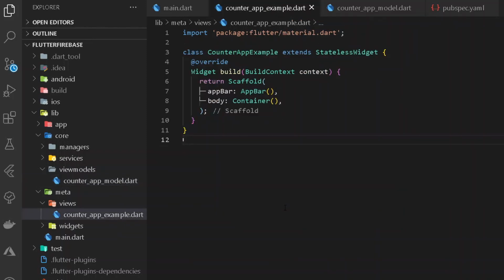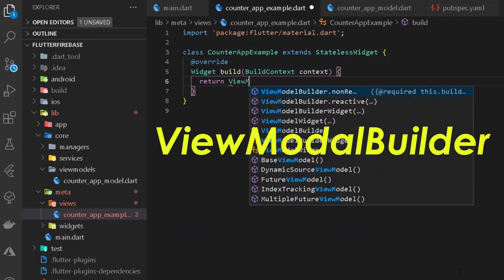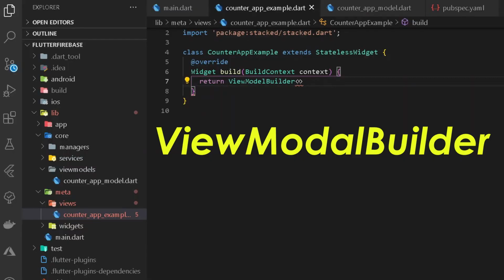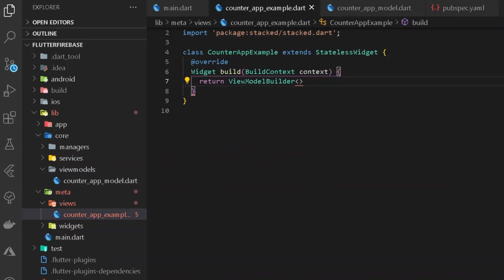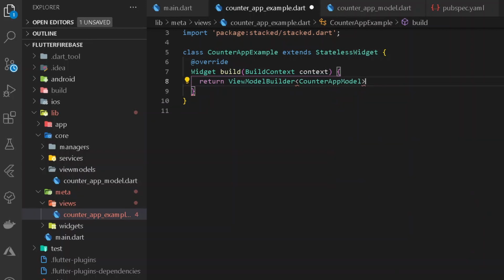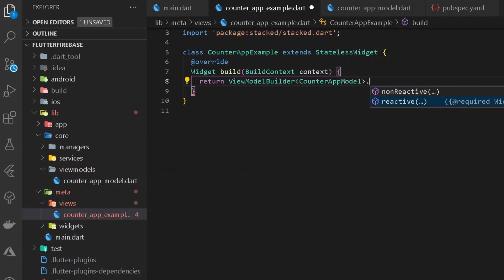Now to connect the following view model under our view, we need to remove the following scaffold from here, and instead of having the return statement be a scaffold, we shall be having a view model builder. So here I shall be having ViewModelBuilder. Now the following ViewModelBuilder shall be taking a type. For the particular type, we shall be simply writing counter app model. And once we have done this, it shall also be requiring a sole property, which is reactive versus non-reactive. So here I shall be simply having reactive versus a non-reactive one.